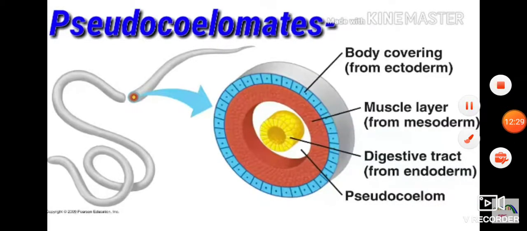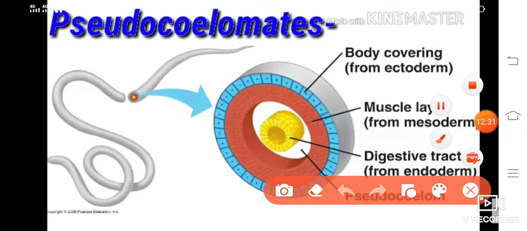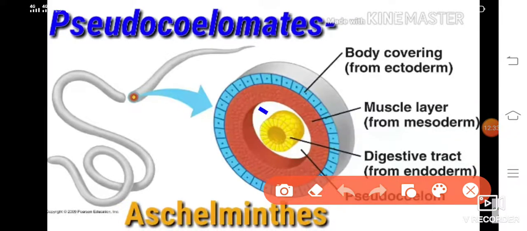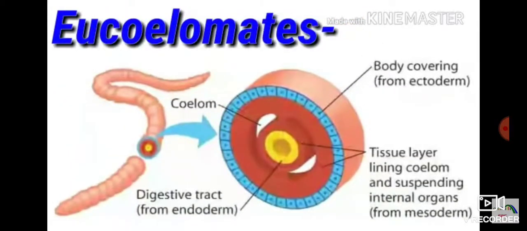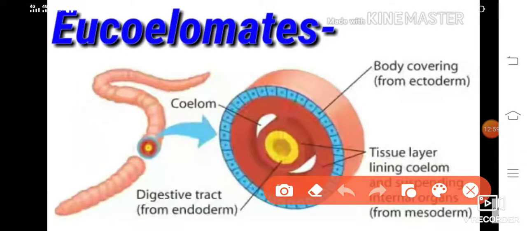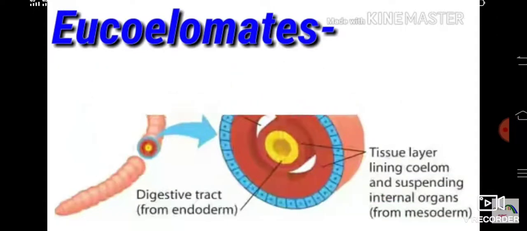You can see here the white color cavity is very small, isn't it? So it is called pseudocoelomate. Now eucoelomates are having a true coelom, a proper body cavity present in them, and that is why they are called eucoelomate. You can see here this white color layer.